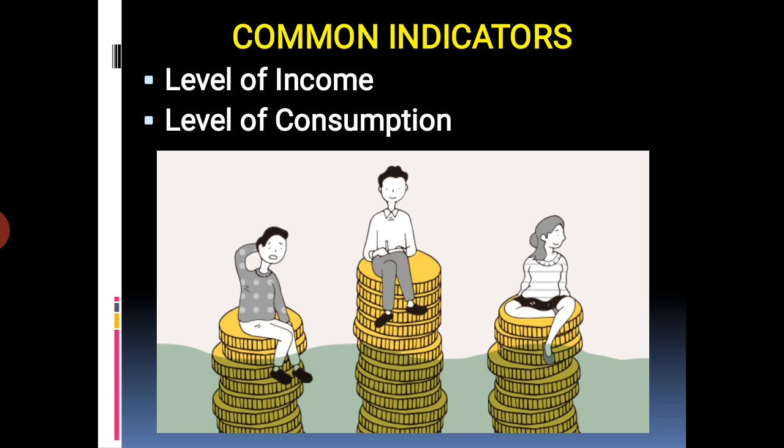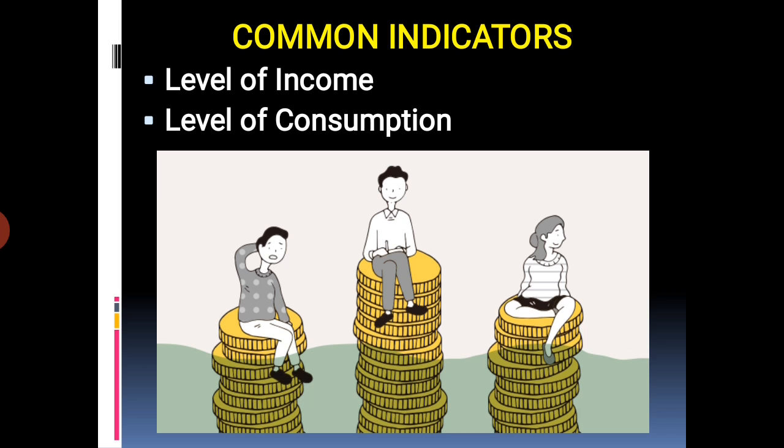Another, level of consumption. It determines the relationship between consumer spending and the various factors. At the household or family level, these factors may include income, wealth, expectations about the level, and riskiness of future income. So, students, in such a way level of income and level of consumption play an important role to assess poverty. These are the common indicators.